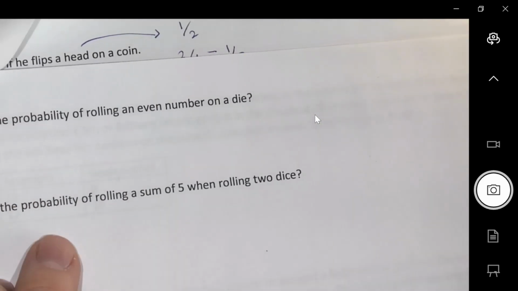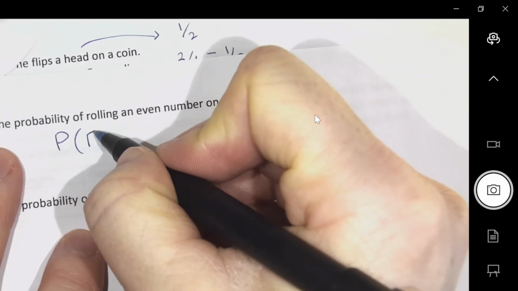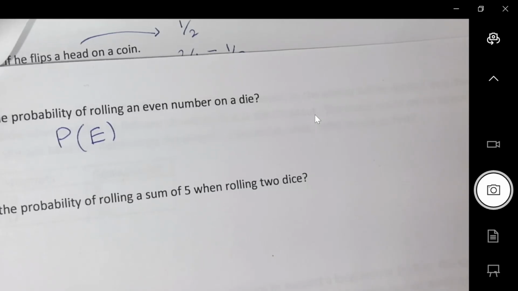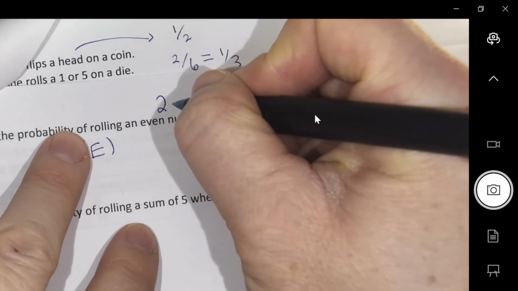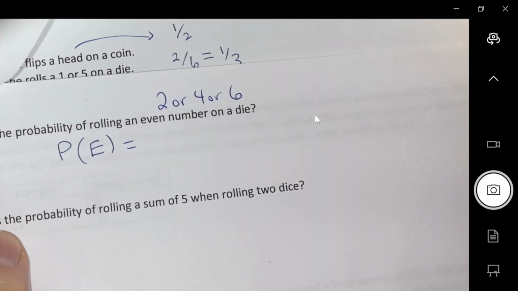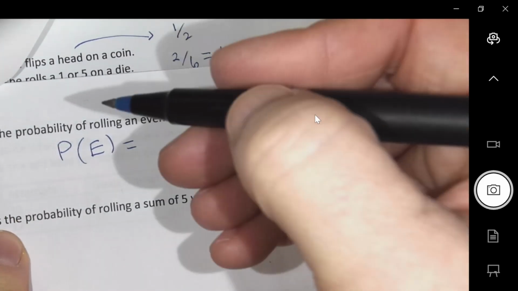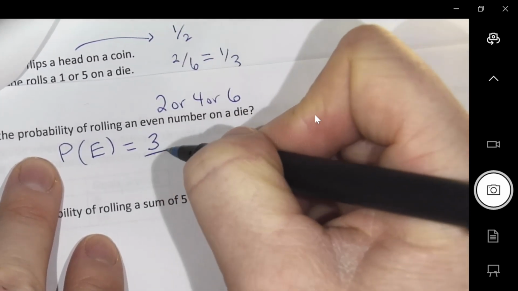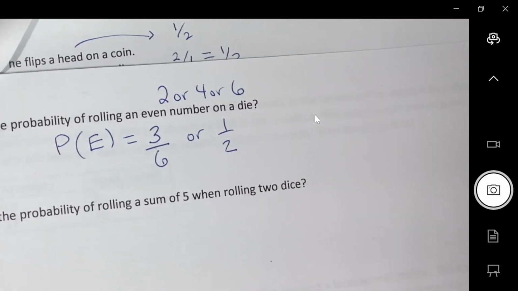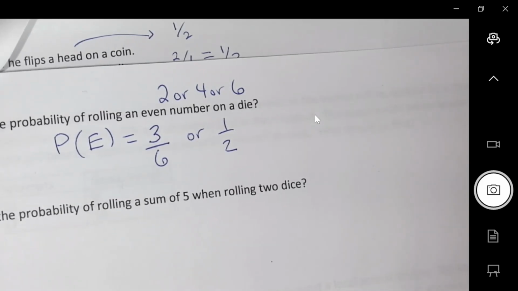Okay, what's the probability of rolling an even number on a die? What am I trying to get on that die? If I'm trying to get an even number, I'm trying to roll either a 2 or a 4 or a 6. So that means I could have 3 options out of the 6, or there's a 50% or a half probability that I'm going to get an even number.